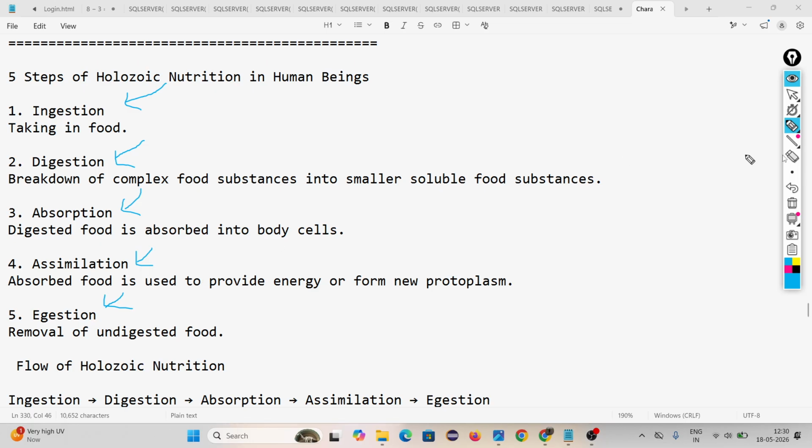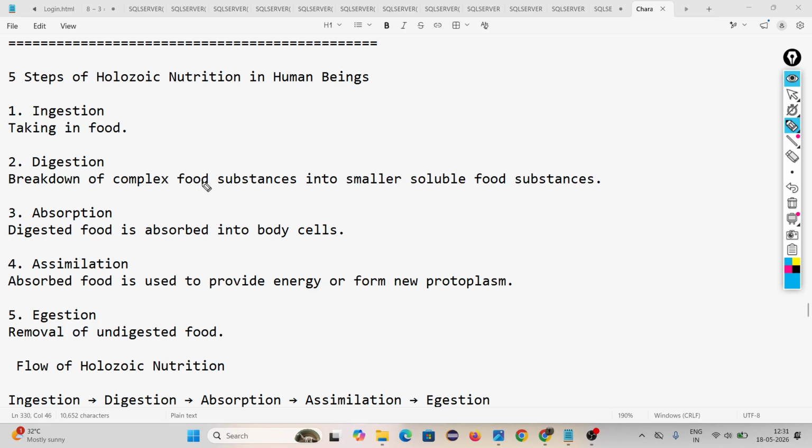These are the 5 sub processes inside the holozoic nutrition of human beings. Ingestion means taking food. Outside the body, food is available, and you take it inside your body with the help of the mouth. That is called ingestion. Digestion is the breakdown of complex food substances into smaller soluble food substances.